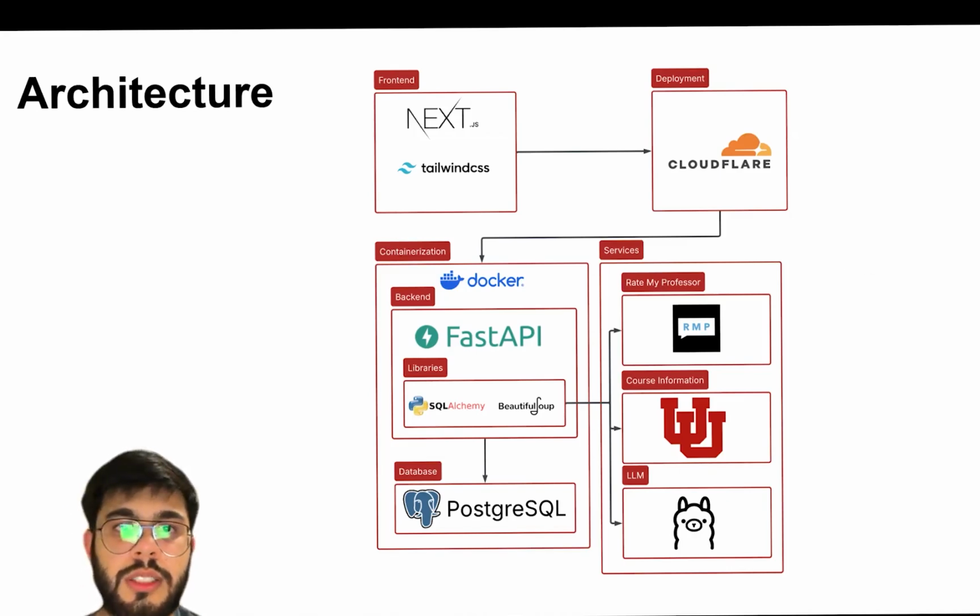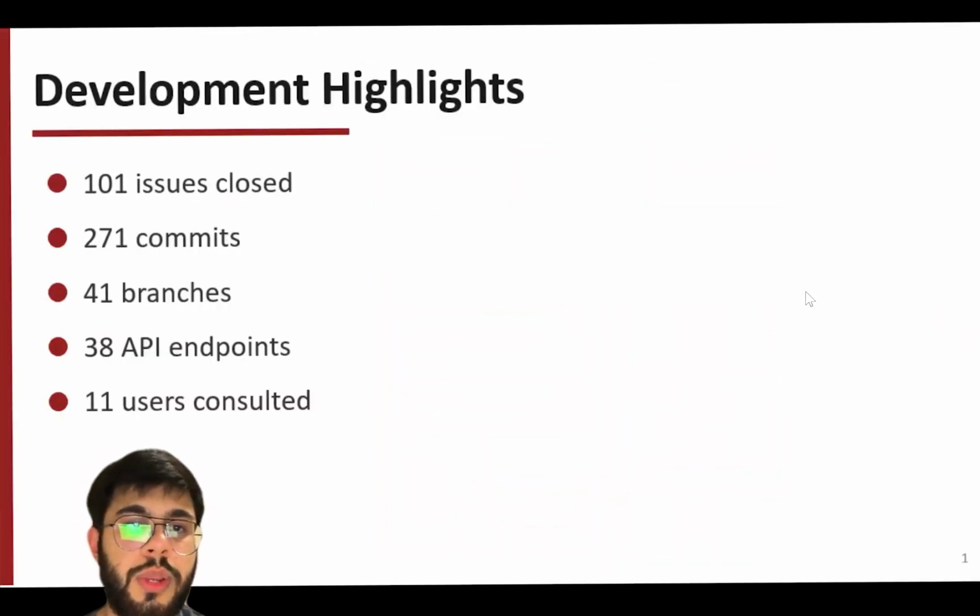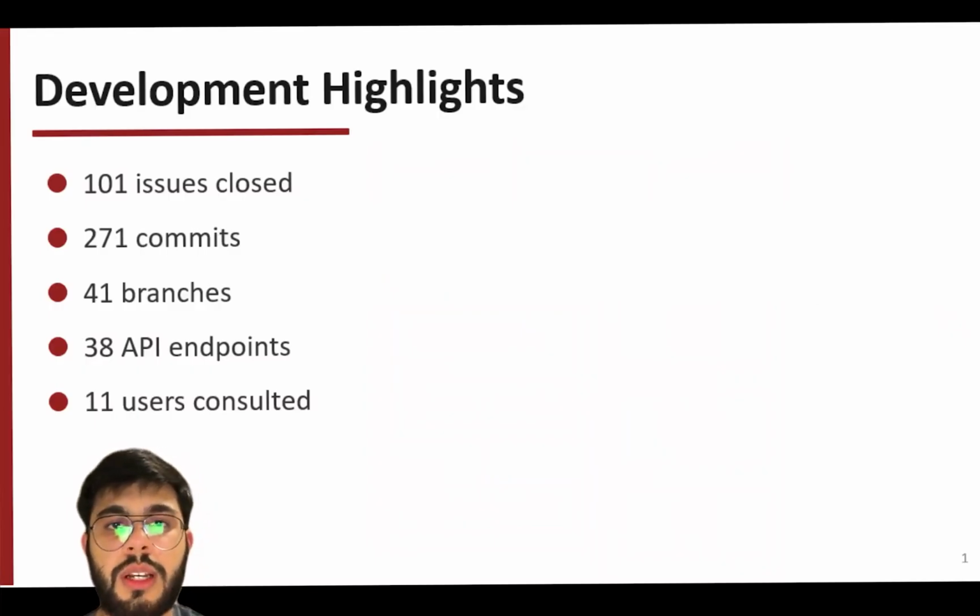Now moving on to our development highlights, we had a total of 101 issues closed, 271 commits across all team members, 41 branches, and 38 API endpoints. About 8 to 10 of those endpoints were just used to test whether our database was working correctly and we were retrieving the right data. And we consulted a total of 11 users to make sure there were no bugs in the system and everything was working well.